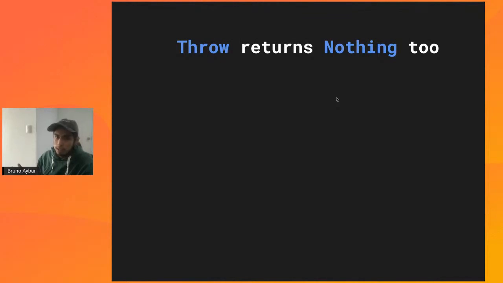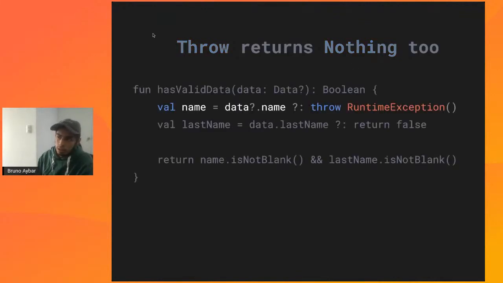Now let's analyze something else in terms of seeing more practical usages of it. The expression throw also returns nothing. So we can replace that return with a throw here. And this is actually a very common practice in a lot of code bases: using an else operator like this, and then using a return, or then using a throw. This is something very common, and this is also supported because throw itself returns a nothing expression.